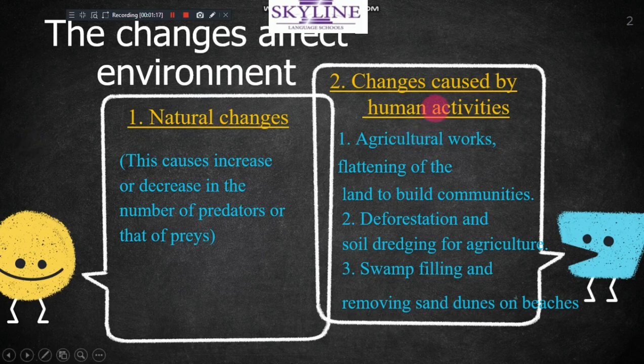But the changes caused by humans are like cutting forests, cutting trees, removing all forest, deforestation, agriculture works, removing sand dunes on beaches. All of these are done by humans, okay?